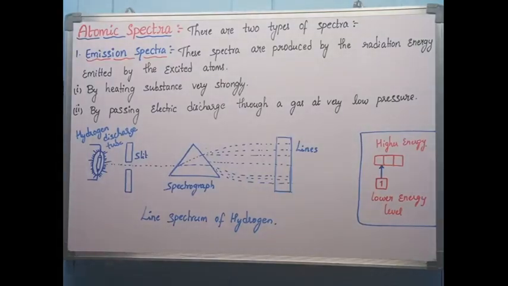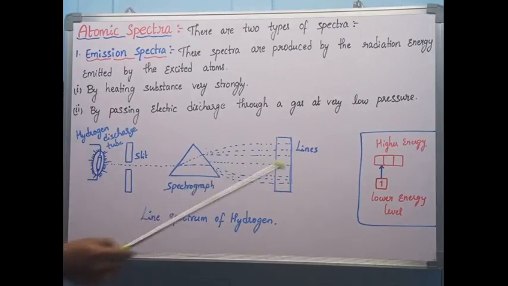So how are we getting spectra? Through two different processes, that is emission and absorption. So we will study two different types of spectra here: emission spectra and absorption spectra. Let us see the emission spectra here. The emission spectrum is produced by the radiation energy emitted by the excited atoms. So actually, what are the emission and absorption processes?